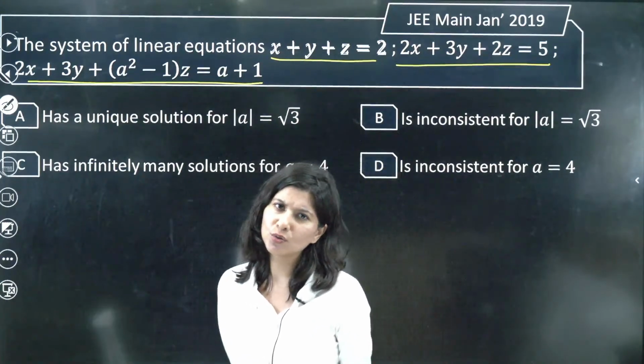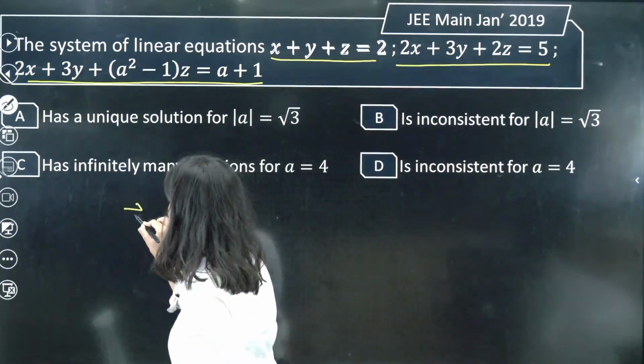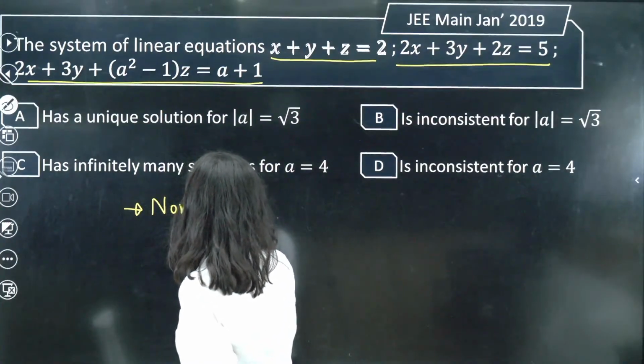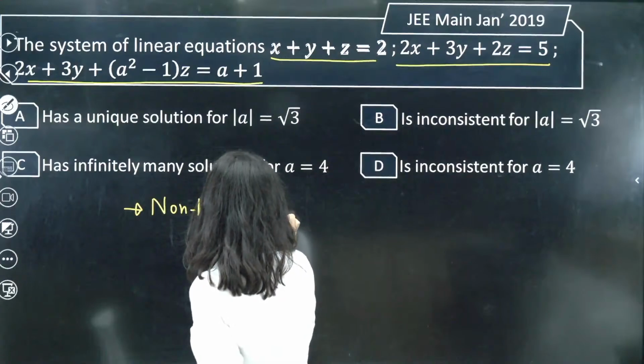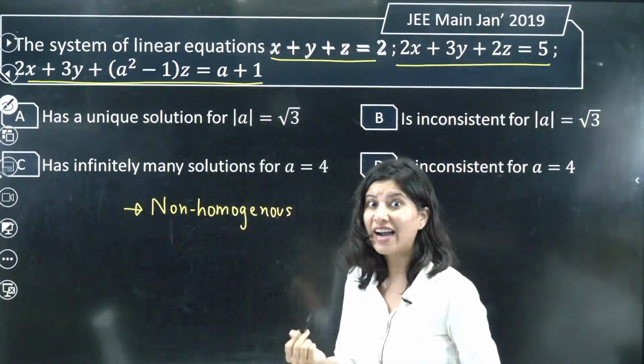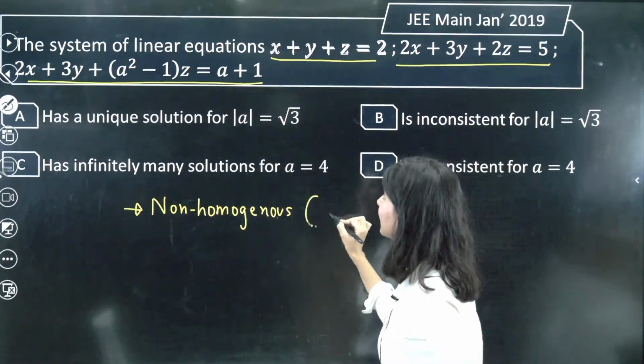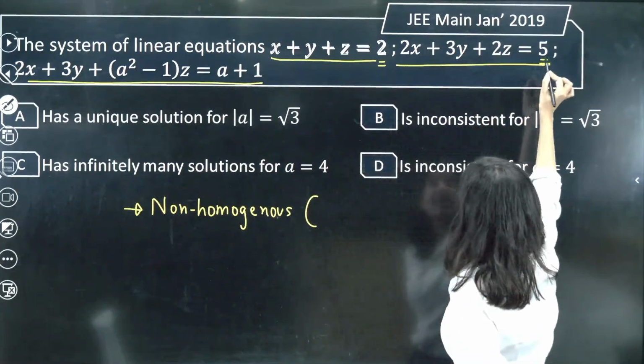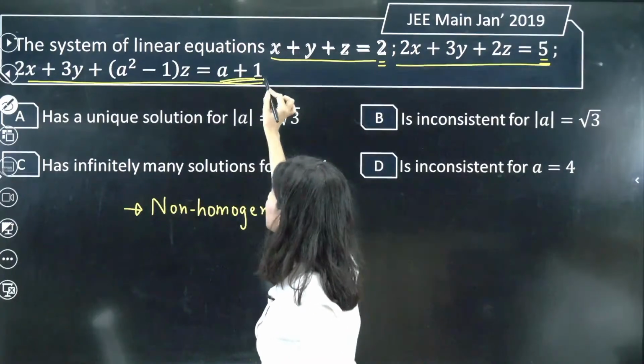Homogeneous or non-homogeneous? So this is obviously non-homogeneous. Why non-homogeneous? Because we can clearly see the constant 2, constant 5 and constant a plus 1.